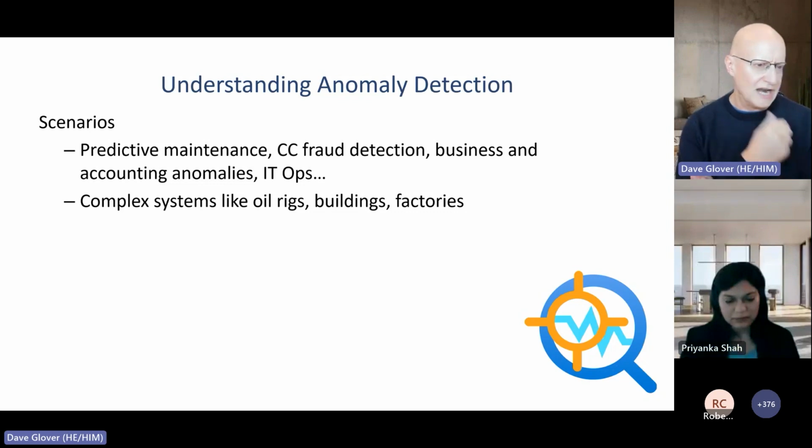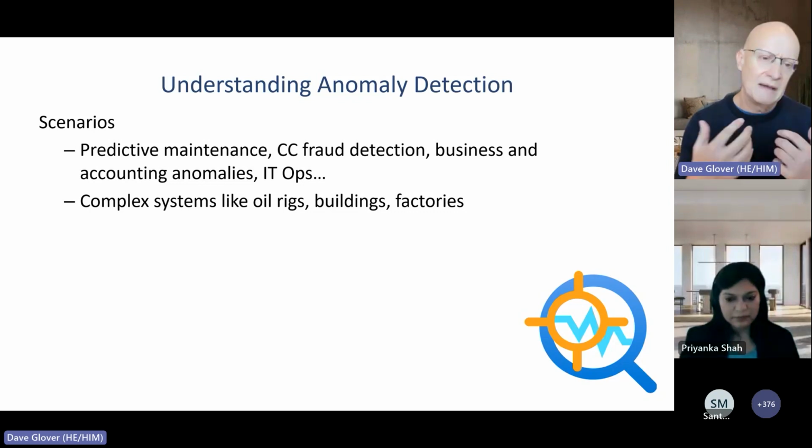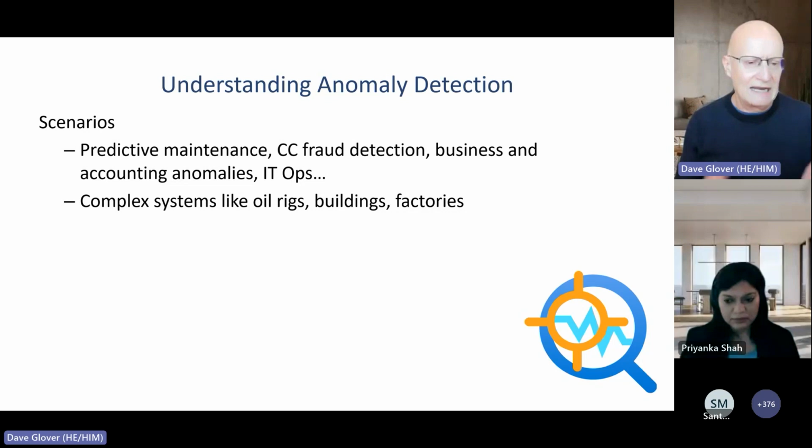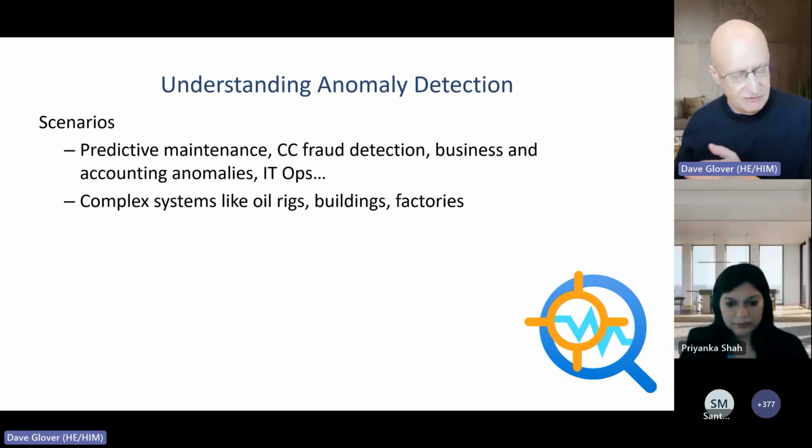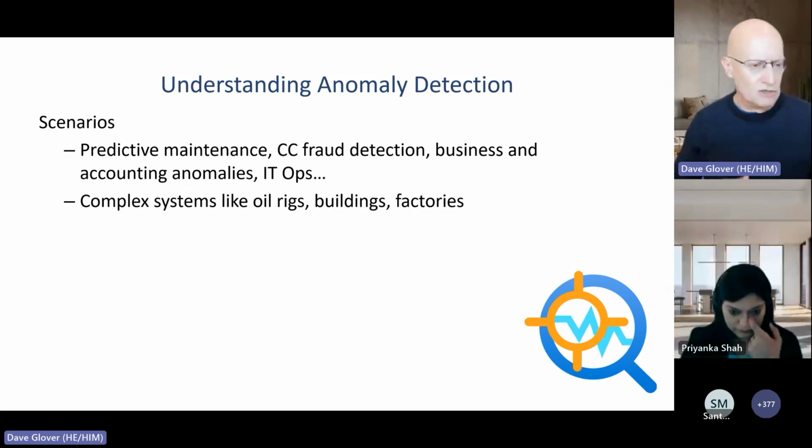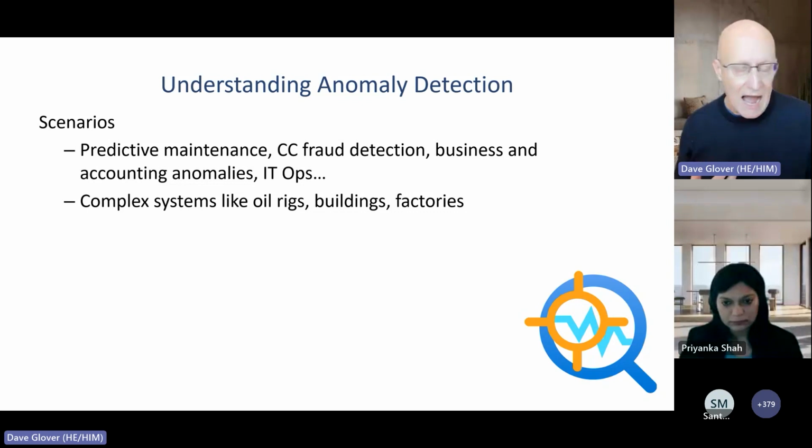There are a wide range of scenarios for anomaly detection. A really great example is predictive maintenance. Maybe you've got a piece of machinery in a factory, or an air conditioning system in your building, and you want to figure out the likelihood of that machine failing. If you think it's going to fail, you can get on top of it and fix something before it becomes a major problem. As I mentioned before, credit card fraud detection is another great example.